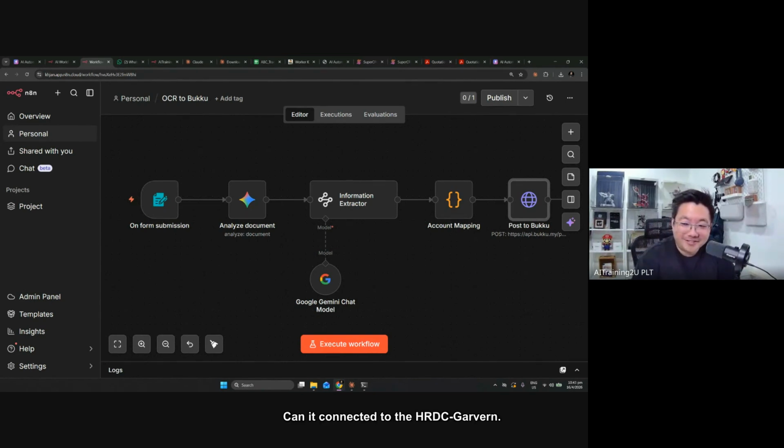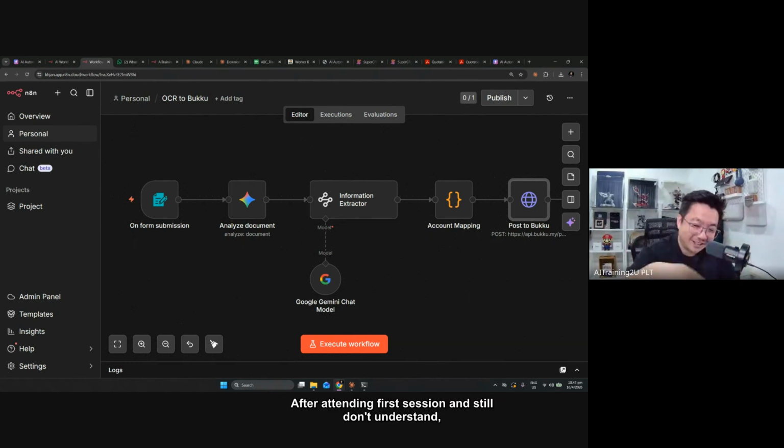Okay, HRDC Corp workflow just now, Jackson, you are also a trainer, is it? Can you connect it to the HRDC government.my? For that one, you need to use the web browser control click. Doable. But you need to give your ID and password credentials embedded in the workflow. I'm doing it now myself. Every time I get a claim, I go in, click the claim, click this, click that, attach this one.